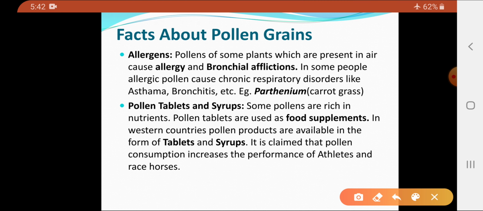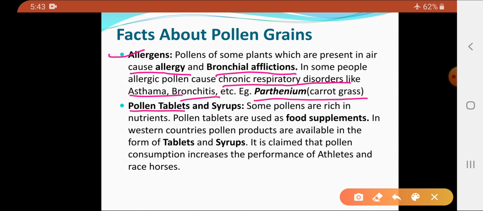There are pollens of some plant species which are present in the air. They cause allergy and certain bronchial afflictions. So they are the structures which are responsible for causing allergy, and such pollens are the allergens. In some people, the allergic pollens cause respiratory disorders like asthma and bronchitis. The pollen of Parthenium, which is commonly called carrot grass, is one of the potent allergens responsible for causing allergy in human beings.